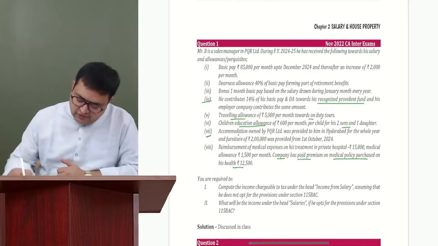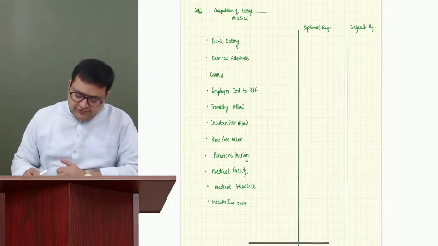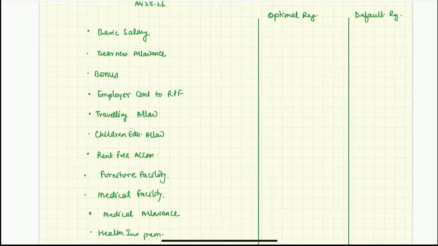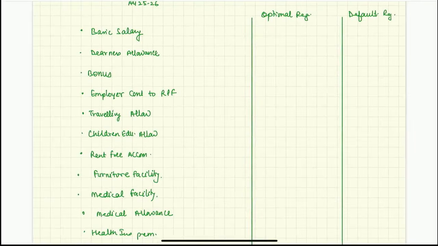Now the question is almost over. You have made a list of the things we are receiving from our employer. Now our job is to fill up the amounts, that is, how much amount would be taxable. Guys, what do you know about basic salary, DA and bonus? Tell me about the first three. Is it exempt, partially taxable, or fully taxable? What is it?